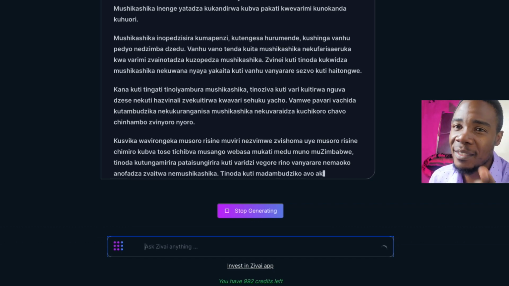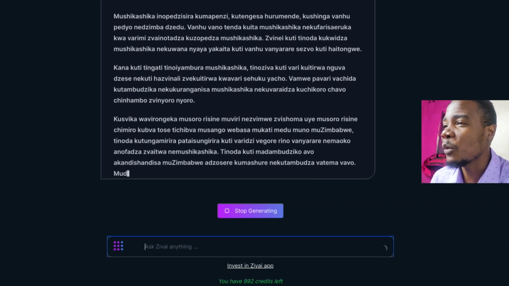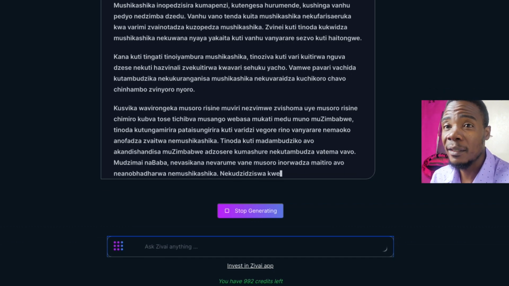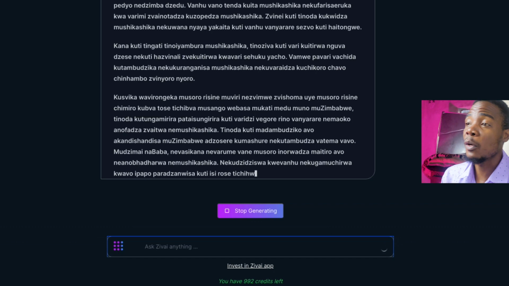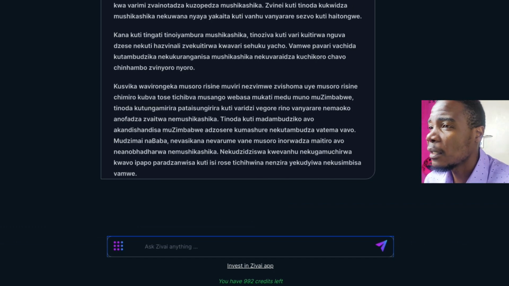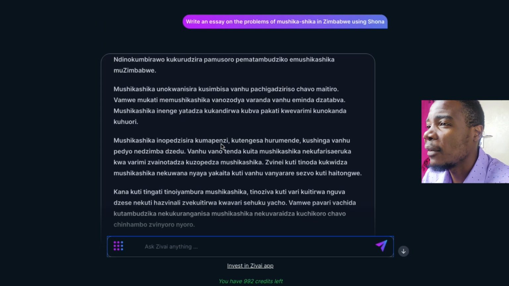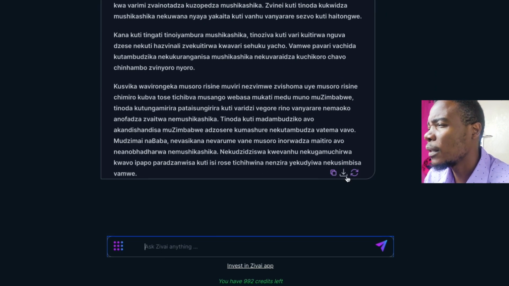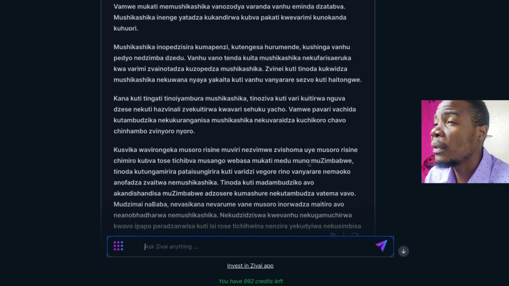Now, for those who understand, I'm sure you get what it's trying to say. Okay, but I'm impressed that it's actually writing this thing in Shona, eh? So maybe that's part of the localization. That's quite impressive. Okay, so it's finished writing the essay, right? Let's see if we can read the essay. And as I can see, there are also options to download or copy the essay.